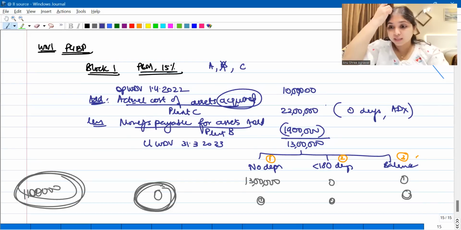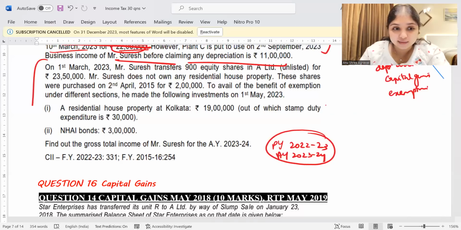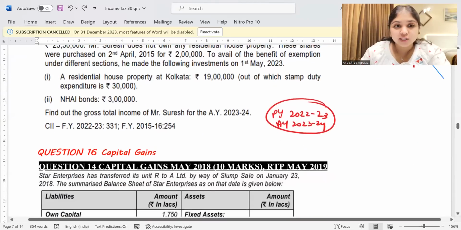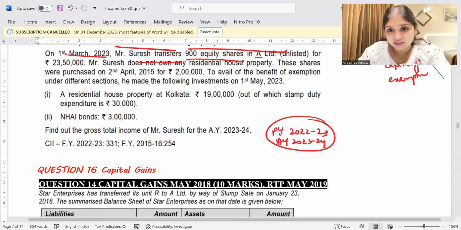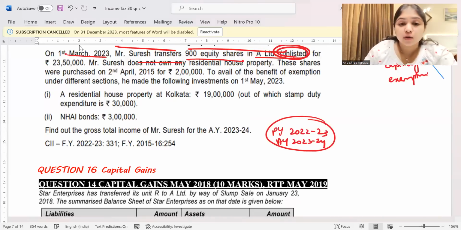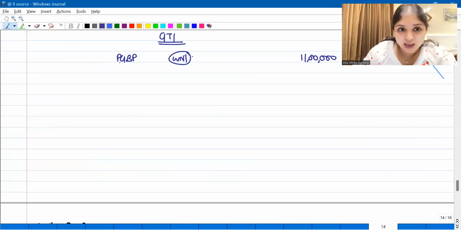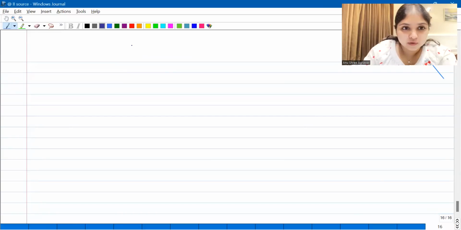Your next working note is going to be regarding the sale of shares. Yes, come on, let us look at this adjustment now. On 1st March 2023, Mr. Suresh transferred 900 equity shares in A Limited, unlisted shares. So guys, as usual, tell me what's our first step. First of all, we have capital gains. Let us say working note number 2. I'll open working note number 2 for capital gains.